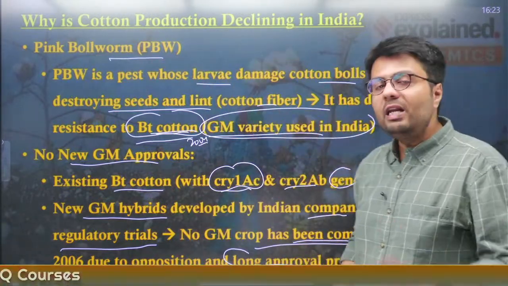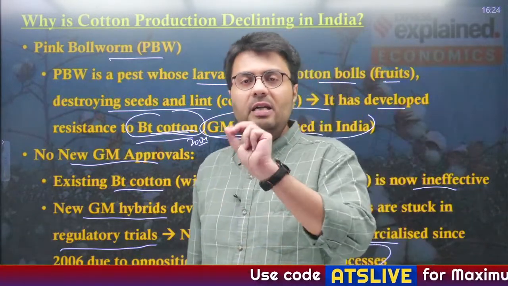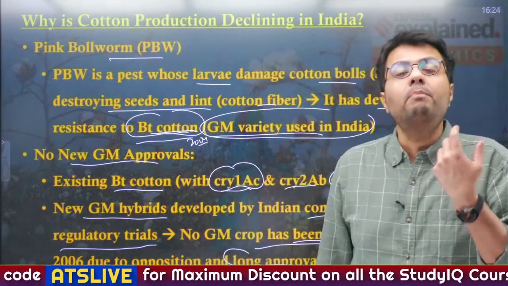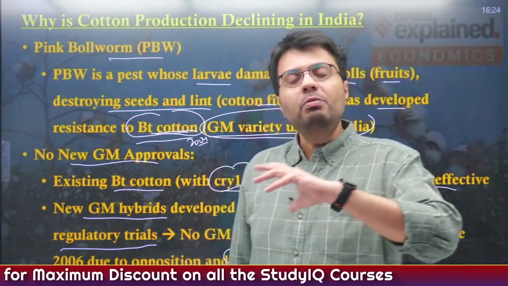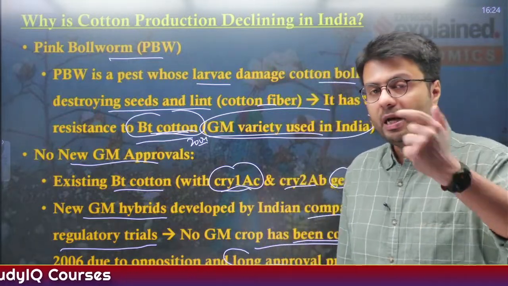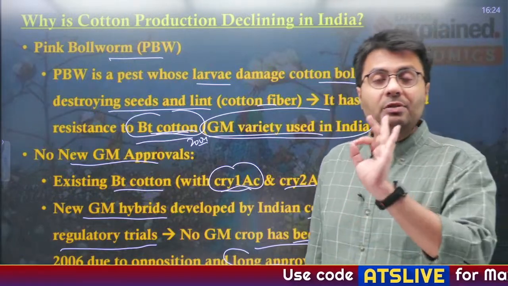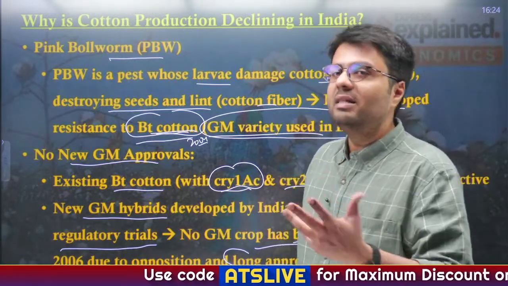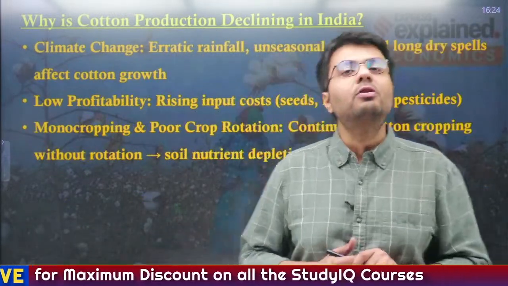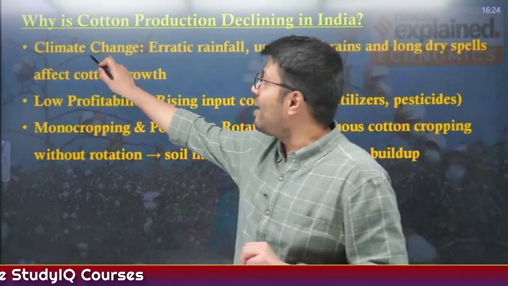Also, India has a very long approval process which is also very political in nature, because we understand in previous few years there was this demand of accepting GM mustard as well as GM brinjal, and the approvals from the required universities and all the regulatory trials were also completed. But when it came to giving permission for its commercial utilization, there was a lot of political as well as economic resistance in India against these kinds of genetically modified crops. Also, there are other reasons besides genetically modified crops which have led to a reduction in the yield of cotton. First is the factor of climate change.